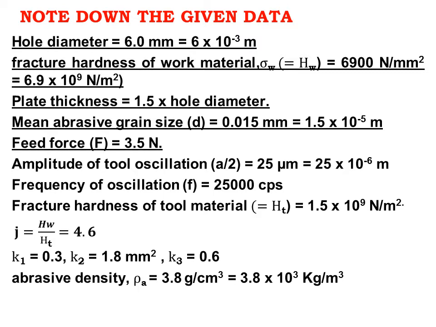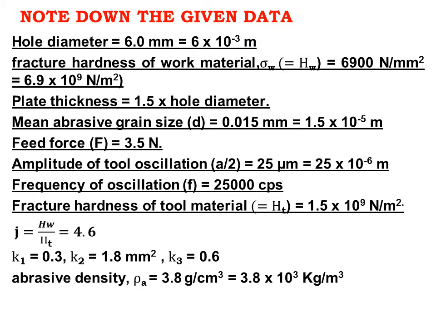Feed force F is 3.5 Newton. Amplitude of tool oscillation A by 2 is 25 micron, that is 25 into 10 power minus 6 meter. Frequency of oscillation f is 25,000 cycles per second. Fracture hardness of tool material is 1.5 into 10 power 9 Newton per meter square. J value is 4.6 and the constants K1 as 0.3, K2 as 1.8 millimeter square and K3 is 0.6. Abrasive density rho A is 3.8 gram per centimeter cube, written as 3.8 into 10 power 3 kg per meter cube.